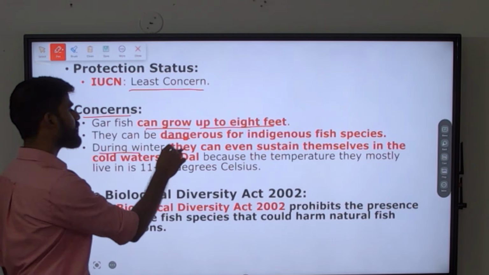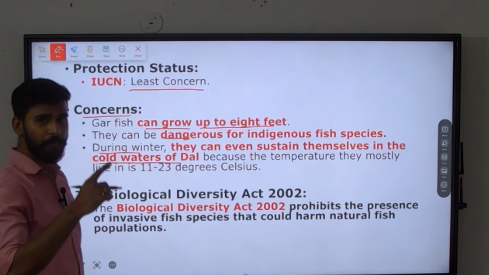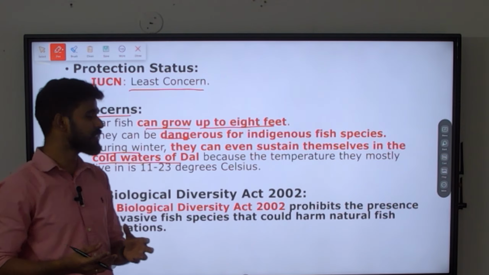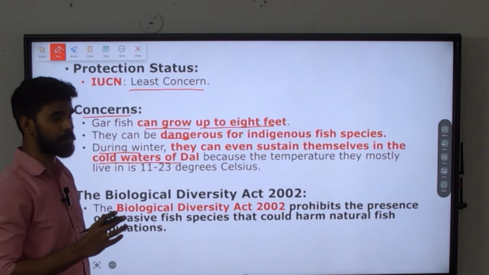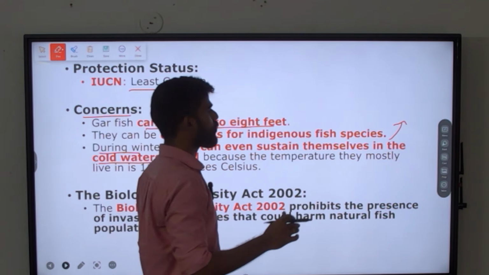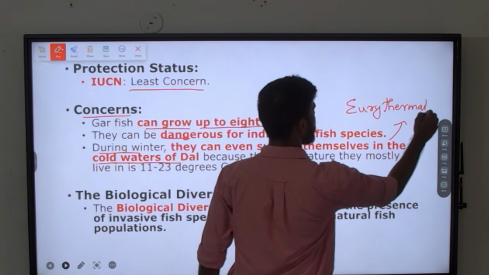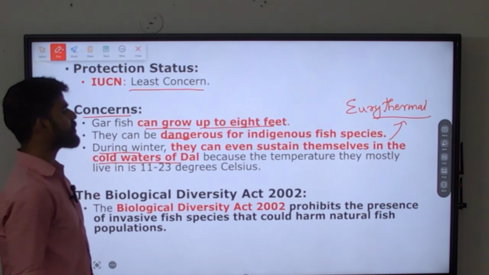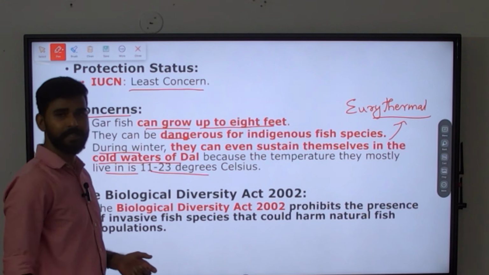Okay, and during winter they can even sustain themselves in the cold waters of Dal. Dal is in Kashmir, right? So in Kashmir we experience extreme cold conditions. Even in such conditions they can survive. They can sustain themselves in such cold environments. Such organisms which can live in a wide range of temperatures are called eurythermal. This also we'll understand in a short while. The adaptations we'll understand: eurythermal, and earlier we saw euryhaline. The temperatures in which they mostly live are in this range, that is 11 to 23 degrees Celsius.